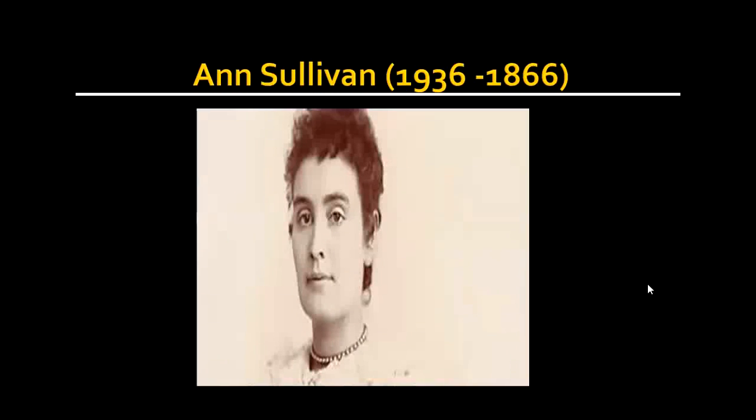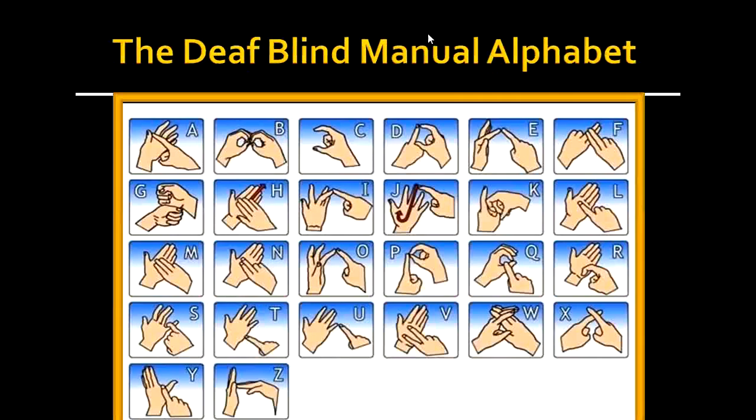Children, I also want to show you the deaf-blind manual alphabet. The deaf-blind manual alphabet is also known as the finger spelling. As you can see on the screen, each letter of the alphabet is denoted or represented by a particular sign on the hand. This method is used to spell out words onto the hand of a deaf and blind person. So Miss Sullivan used the deaf-blind manual alphabet in order to teach Helen different words.